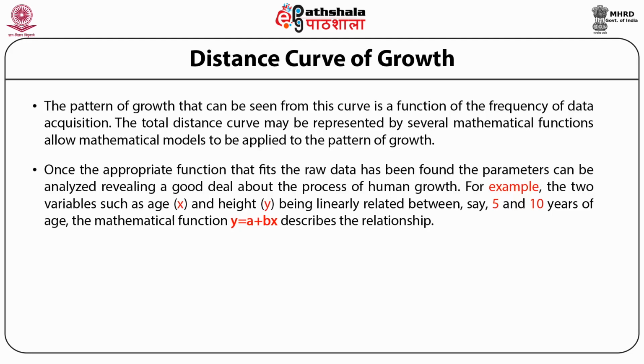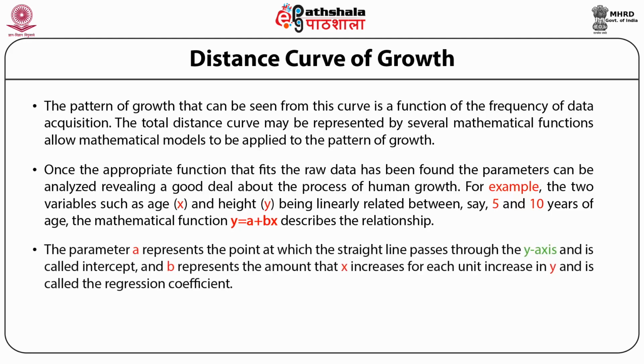For example, with the two variables, age and height, being linearly related between say 5 and 10 years of age, the mathematical function y = a + bx describes the relationship, where height is denoted by y and age by x. The parameter a represents the point at which the straight line passes through the y-axis and is called the intercept, and b represents the amount that y increases for each unit increase in x and is called the regression coefficient.